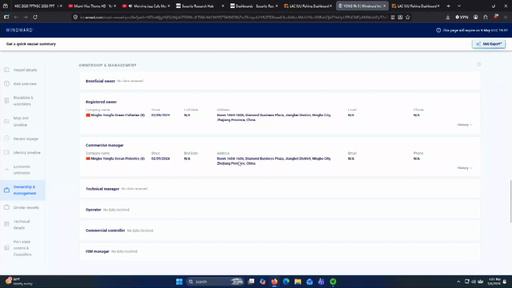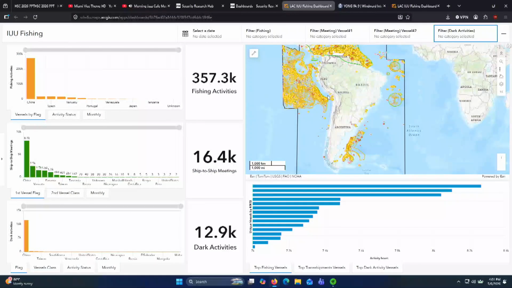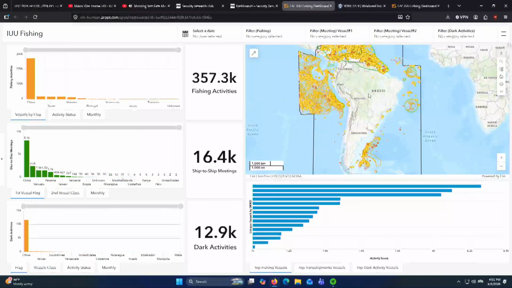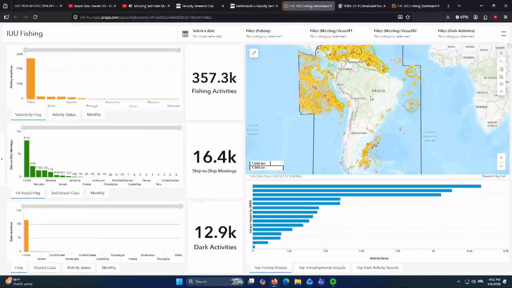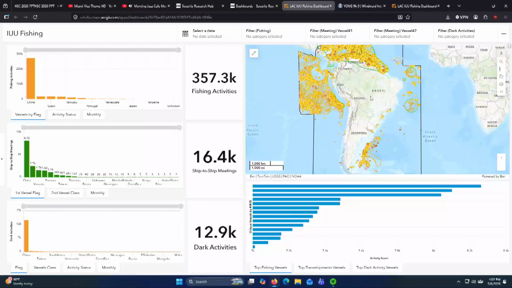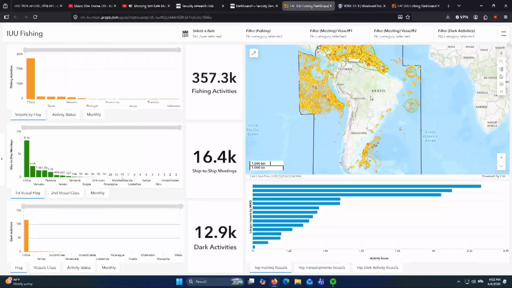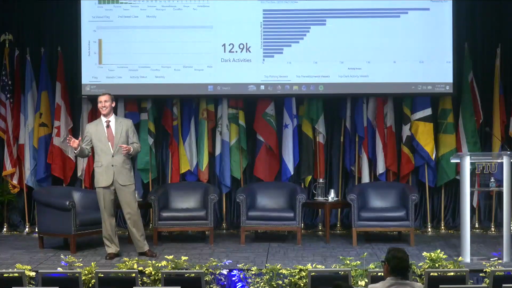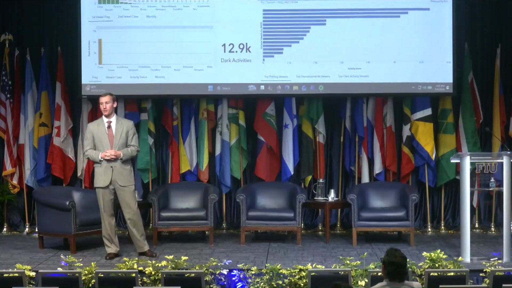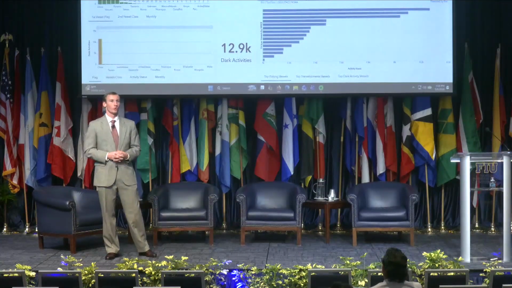So when we go back to the dashboard real quick, we can really see that this is a very broad subject. When we look at it as a whole, it can be too much to consume. But with proper filters and utilization of this tool, we can narrow down to specific instances and then build out from there, building a network of, okay, ship A meets with ship B meets with ships C and D, and so forth, so that way we can systematically create a system to stop this problem and ideally reduce the amount of illegal fishing off your waters, securing your national security.